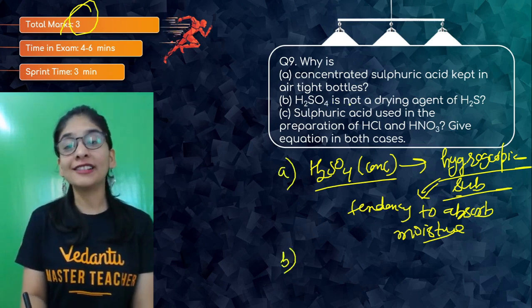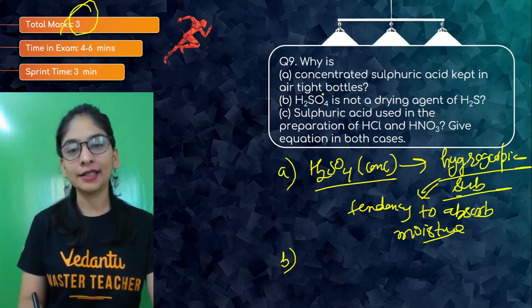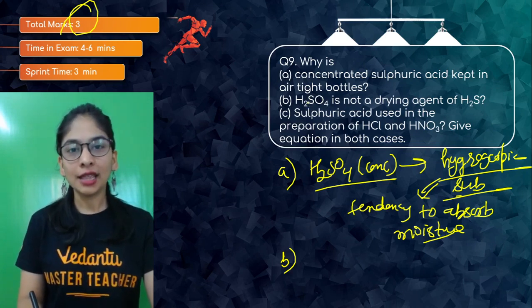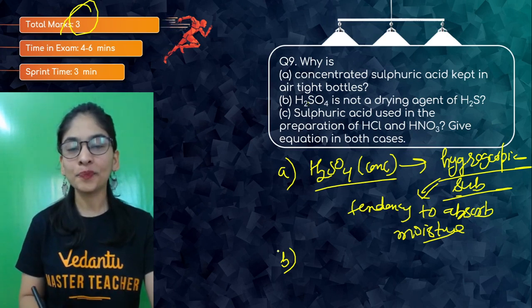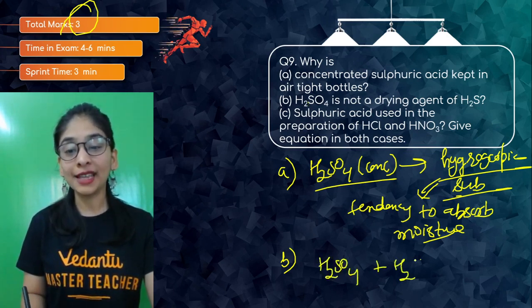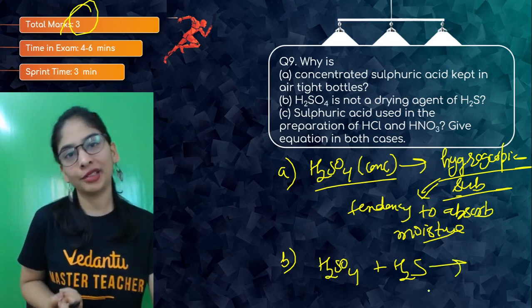Sulfuric acid is not a drying agent for hydrogen sulfide. What is the reason? We say concentrated sulfuric acid is a dehydrating agent that can absorb moisture. We discussed that also. But in the case of hydrogen sulfide, it can't do this because it reacts with hydrogen sulfide. If it reacts, how can it act as a dehydrating agent and absorb the moisture?